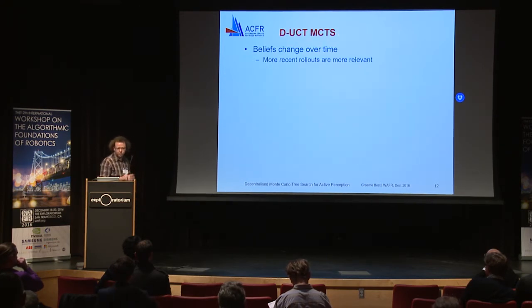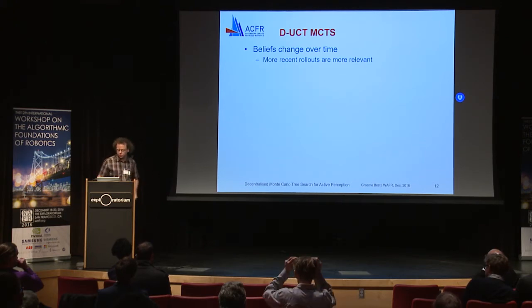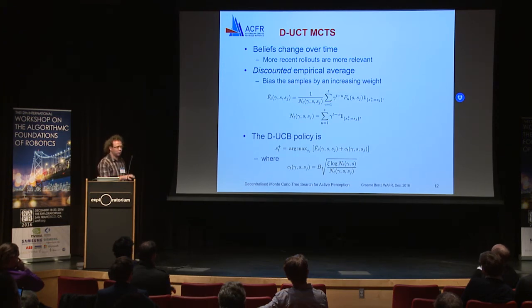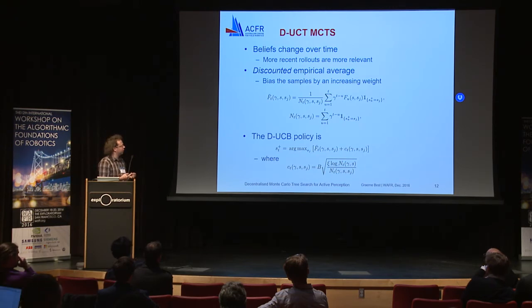The other problem that we have here is these distributions, which once again I'll come back to, are changing over time. That means our reward function is changing over time, and that kind of breaks the Monte Carlo tree search in some sense. But there's one way that we can get around this. What we do know is that the most recent rollouts are more important and more relevant to the search. So we're proposing this discounted empirical average instead of a standard empirical average, which biases towards more recent rollouts and makes them contribute more to the average. The main reason we do this, by introducing these functions here, is that the exploration-exploitation trade-off now comes back into it.